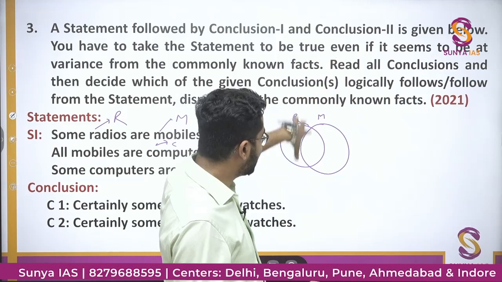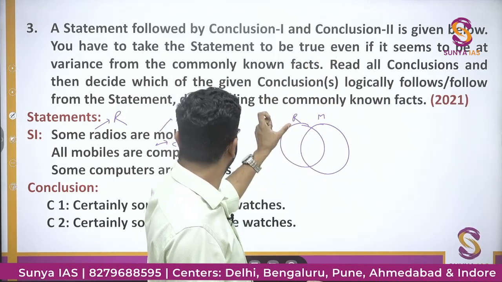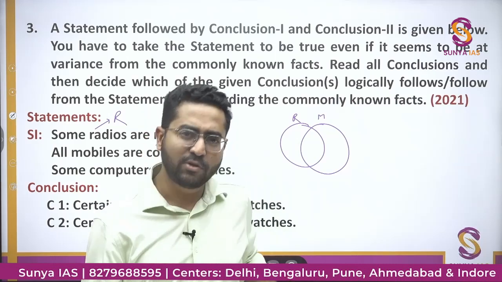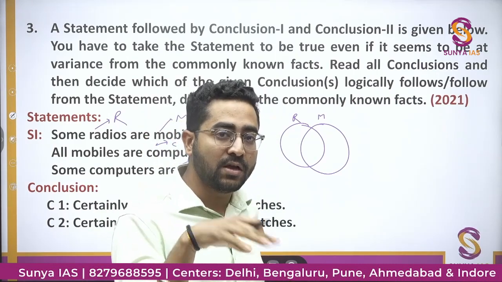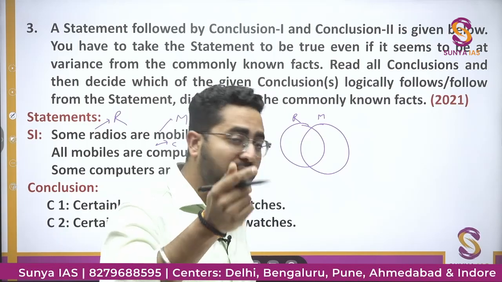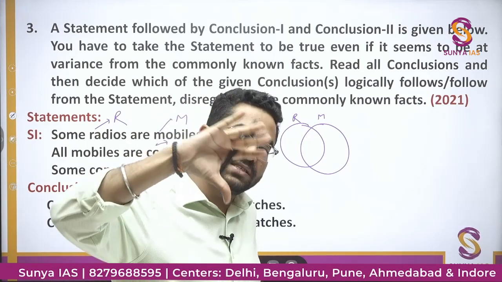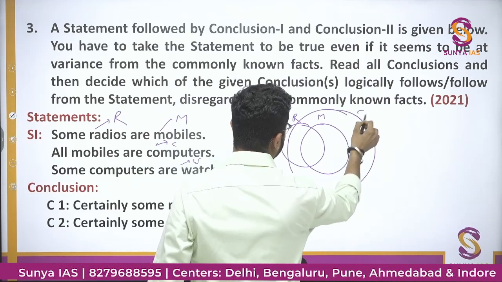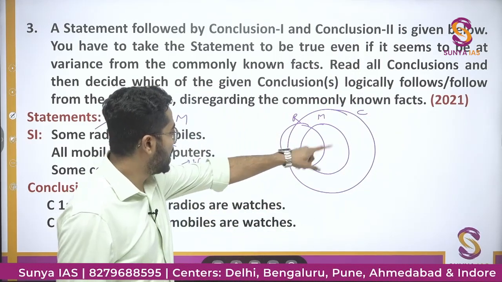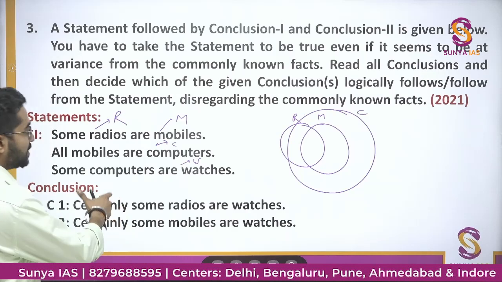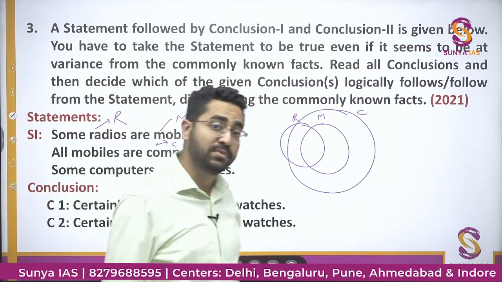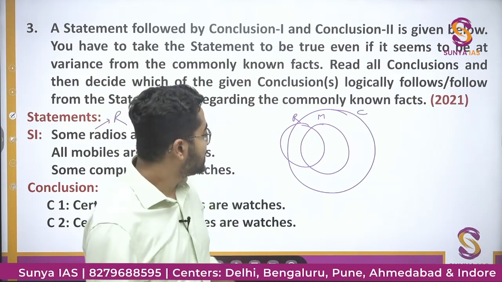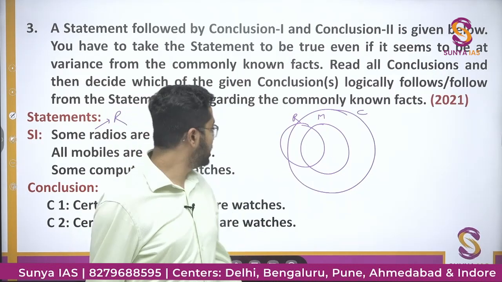All mobiles will come under the computer, but there is no relationship given between radio and computer. तो हम क्या मानेंगे कि कुछ रेडियो कंप्यूटर भी होंगे, that we'll assume because there is no relationship given exclusively. तो हम एक ऐसा सर्कल बनाएंगे कंप्यूटर का जो रेडियो को इंटरसेक्ट करेगा, that is there will be some common portion. If this is the circle of computer, all mobiles are computers. Some computers are watches. Now, some computers are watches तो given है, ठीक है?